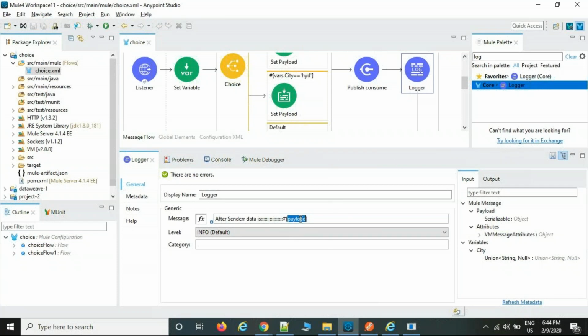This is how we are going to exchange the data between sender and receiver. When the sender sends, we want to know what data the sender is sending, so put one logger with Mule expression, and the receiver sends a confirmation message again to the sender. Then after the sender, you can take one logger palette, put it as Mule expression syntax payload, so that they both can exchange the data. After receiving, they can see what data the sender sent and what data the receiver sent to the sender. Like this, we can exchange the data between sender and receiver.